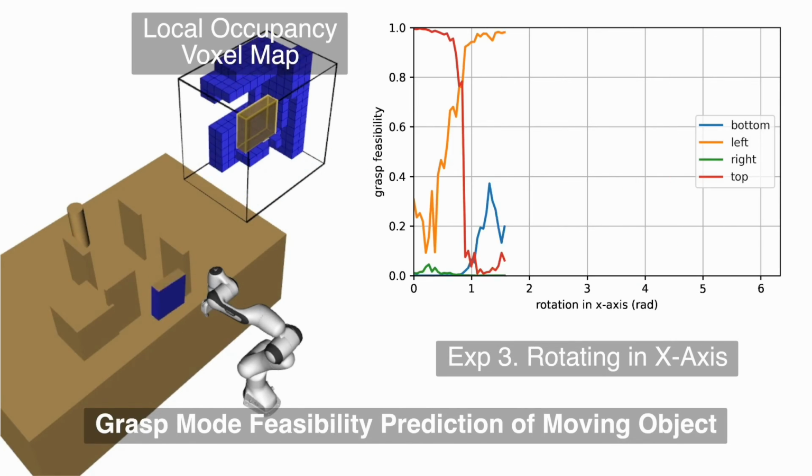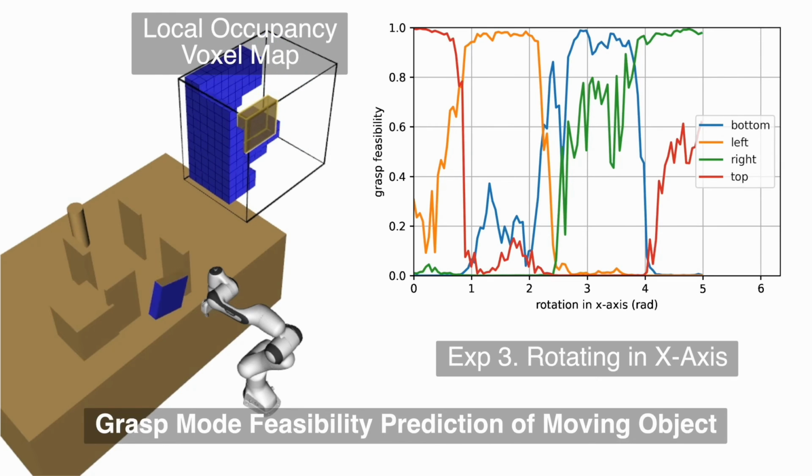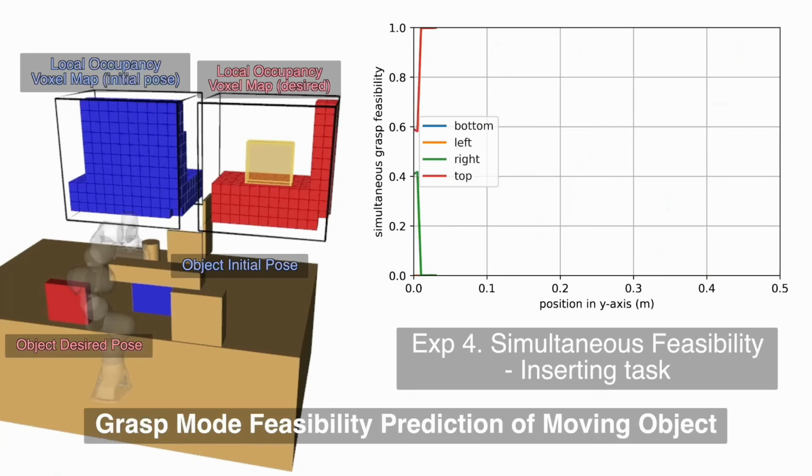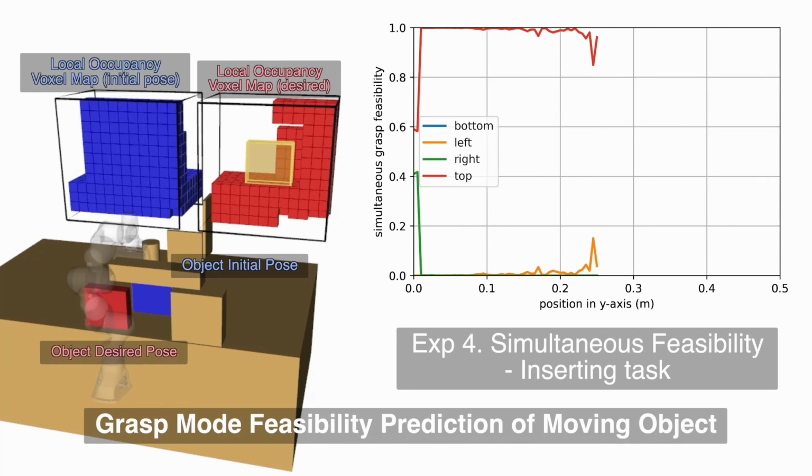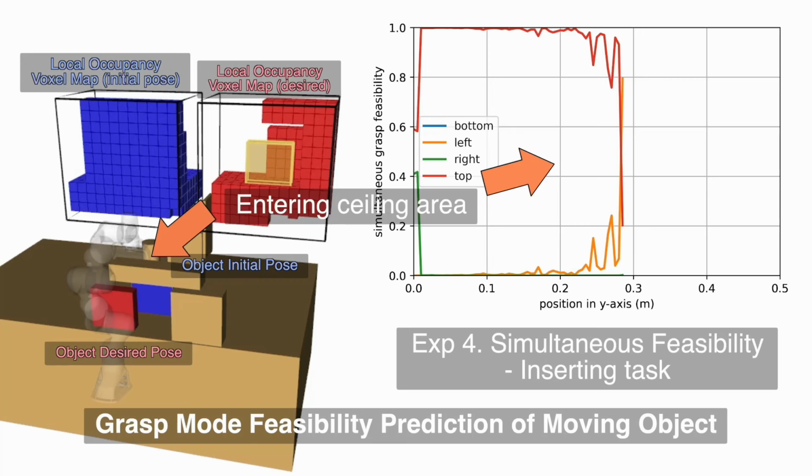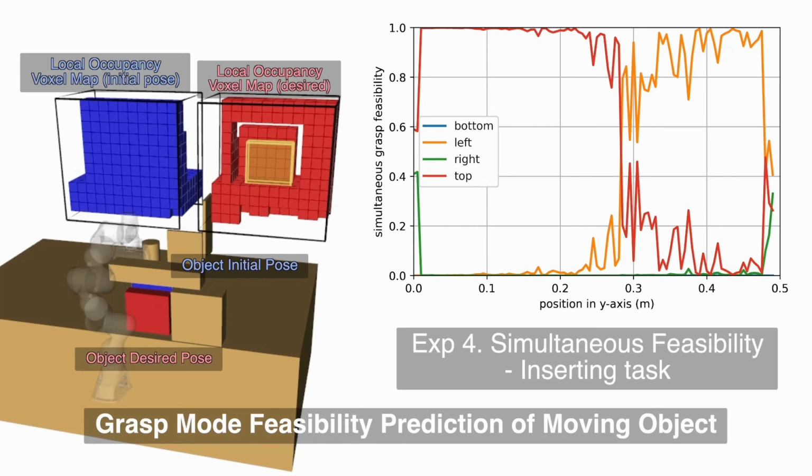And this is about rotational movement. These experiments demonstrate the simultaneous feasibility variation when the desired object pose slides left to right with a fixed start object pose. The top grasp mode had a high probability at first, but as it approaches the ceiling area, the top grasp mode becomes inaccessible.